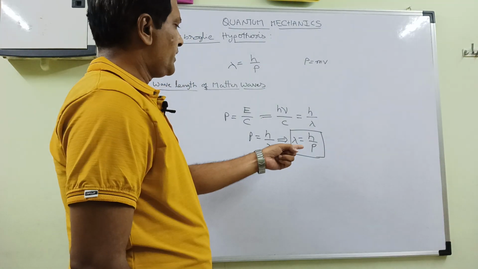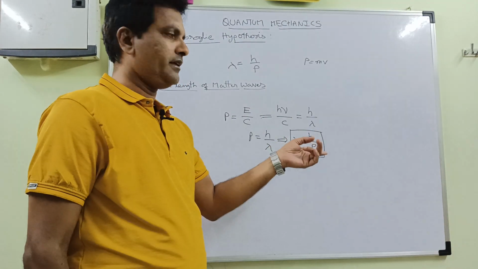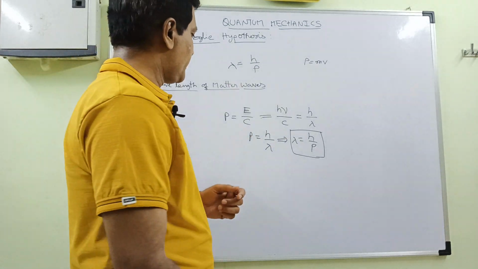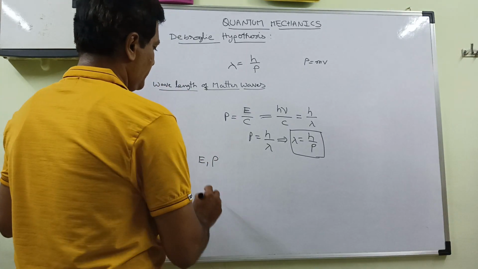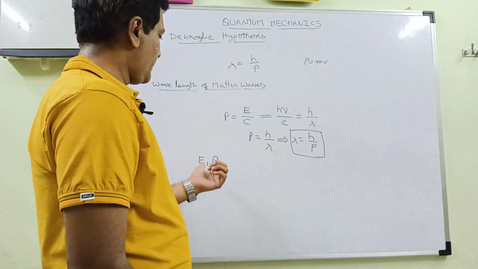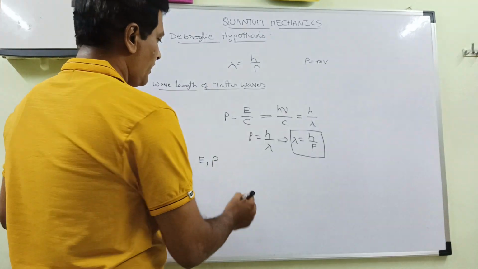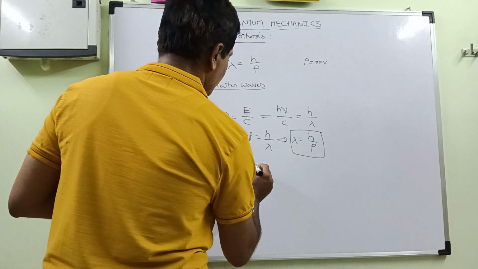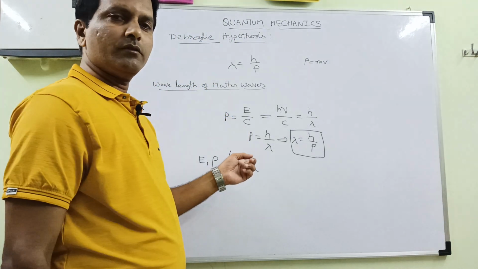So here we can say that whenever the momentum is high, the wavelength will be low. Here E and p, energy and momentum, are related to particle structures, and nu and lambda are related to waves.